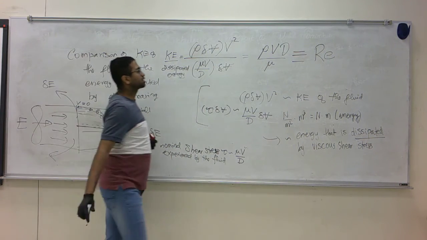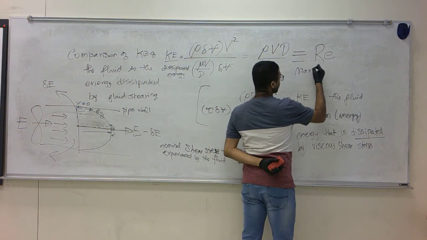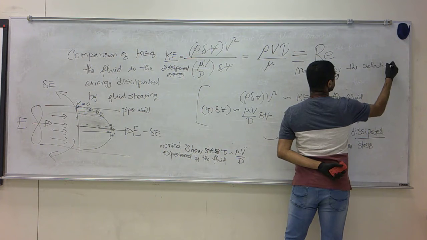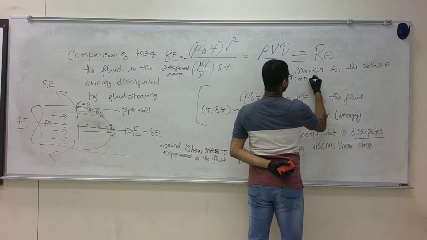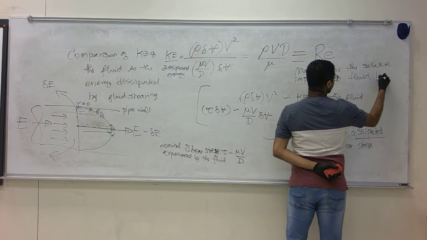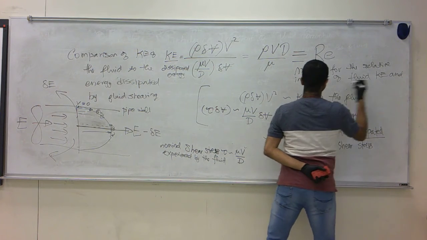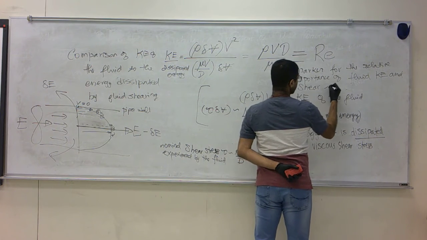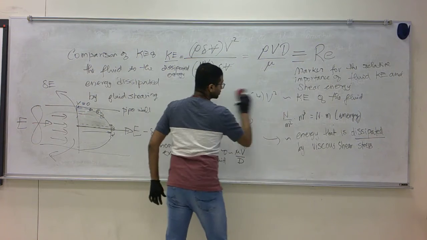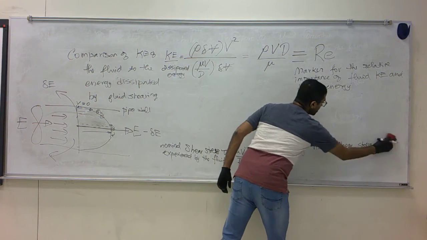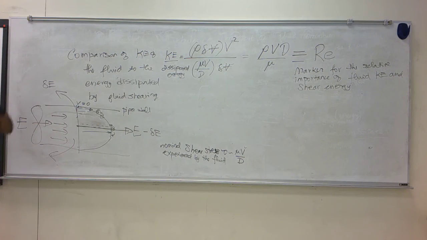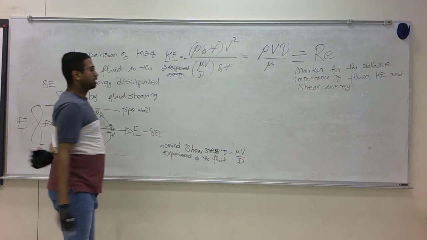So the Reynolds number itself is a marker for the relative importance of fluid kinetic energy and shear energy. It's a very important statement in fluid mechanics. It is a marker for the relative importance of fluid kinetic energy and shear energy.